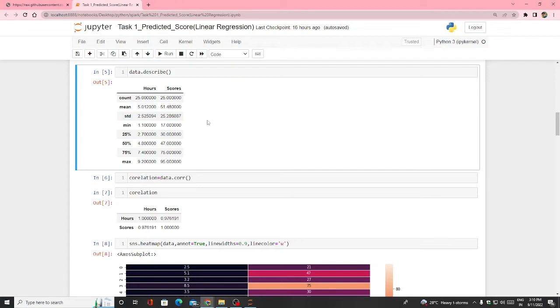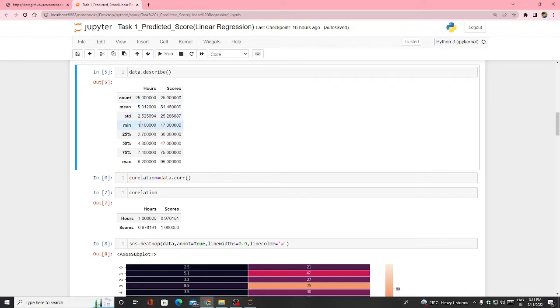The interquartile range for hours is from 2.7 to 7.4, and for scores from 30 to 75. The maximum value for hours is 9.2, and the score is 95 marks.